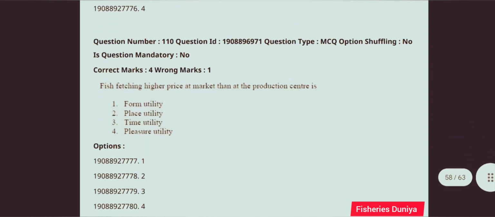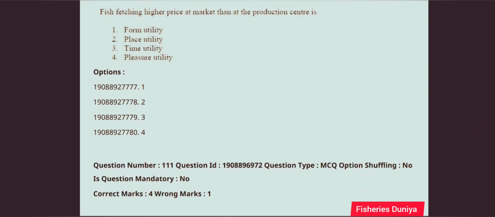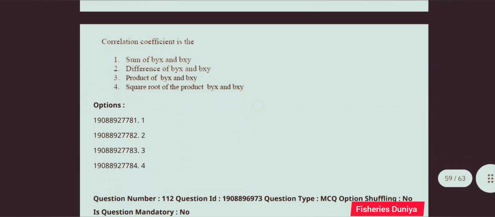Next question. The most commonly used cryoprotectant in the manufacture of surimi is. So the correct answer is option number first, sorbitol. Next question. Fish fetching a higher price at a market than at the production center is. So the correct answer is option number 2, place utility. Next question. Correlation coefficient is the. So the correct answer is option number 4, square root of the product of byx and bxy.